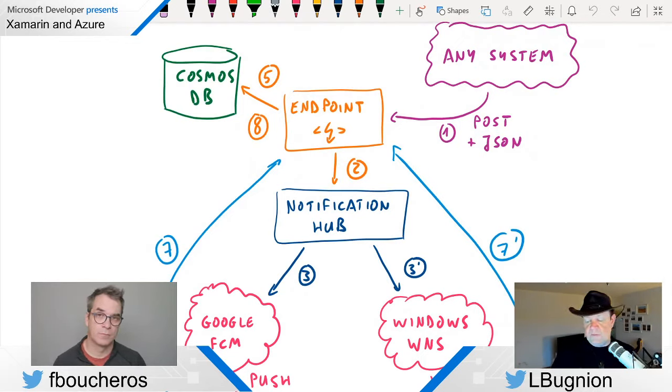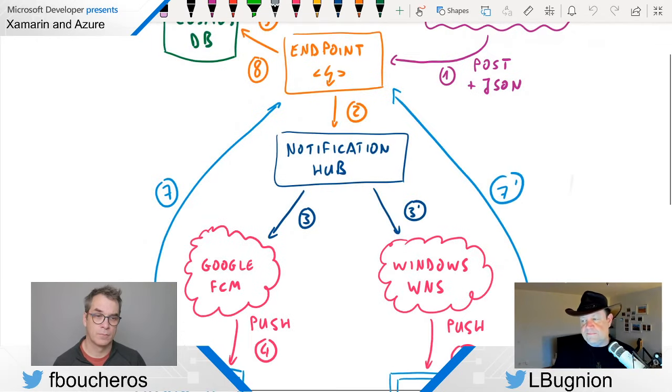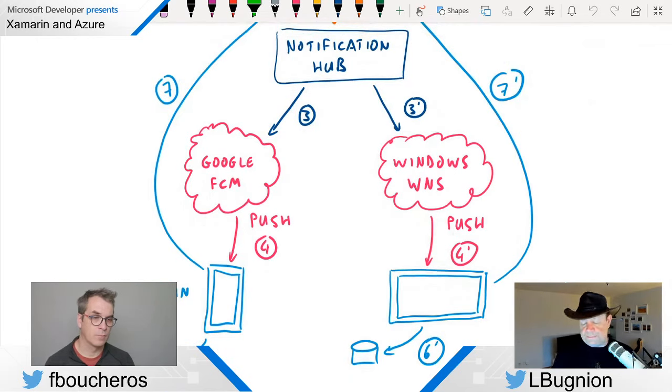And then after that, because we support multiple types of devices, for example, here on the screen, I have Google for Android. And I have, of course, Windows for Windows 10 devices. We could also add other systems here, for example, things like iOS, Baidu, Amazon devices, which are also Android, but not using Google Play services, et cetera. And so in order to have one single entry point for our notifications and then dispatch that to a number of cross-platform devices, we are going to use the Azure Notification Hub.